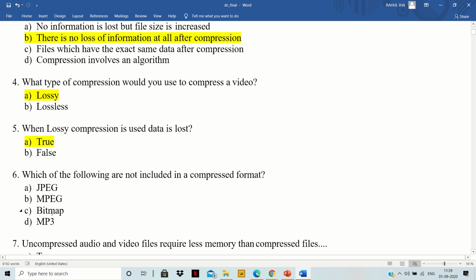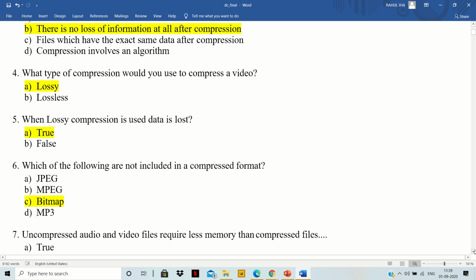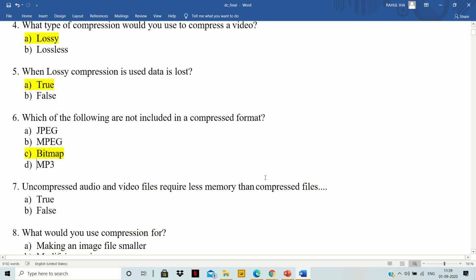So bitmap is not included, because bitmap is used for mapping the data through bits, which is not the right option here. We need only compressed formats.